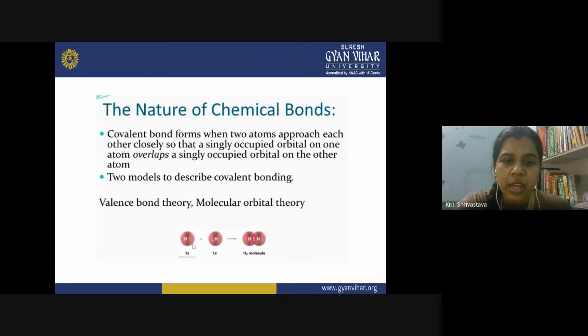Here one hydrogen atom has one electron in the 1s orbital, and another hydrogen atom has one electron in the 1s orbital. When they come near to each other, there is overlap of these 1s and 1s orbitals, and the two electrons in these two atomic orbitals get paired, and there is formation of a covalent bond.